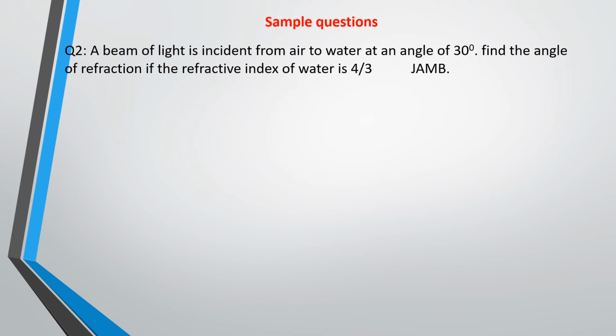This is another one. A beam of light is incident from air to water at an angle of 30 degrees. Find the angle of refraction if the refractive index of water is 4/3. In this particular one, we are given the angle of incidence I to be equal to 30 degrees, and the refractive index of water to be 4/3. This is a jam question, so there's no need to waste much time.